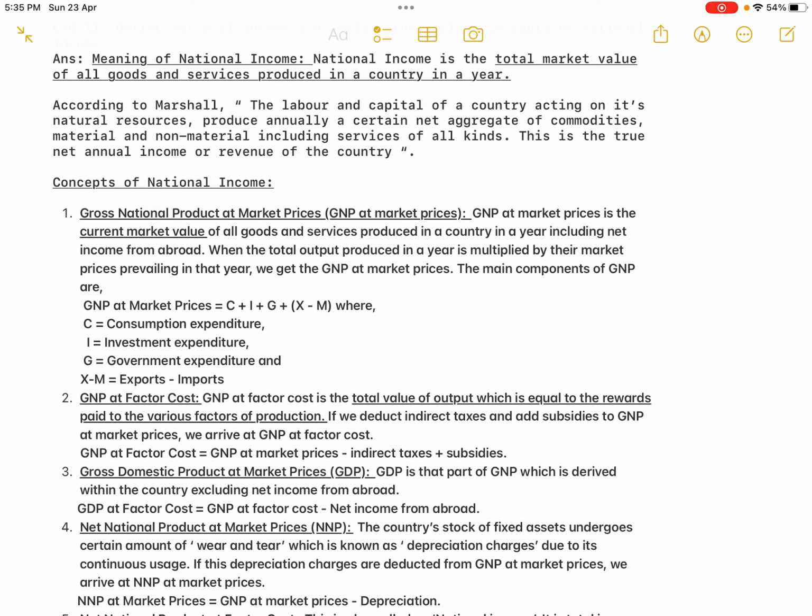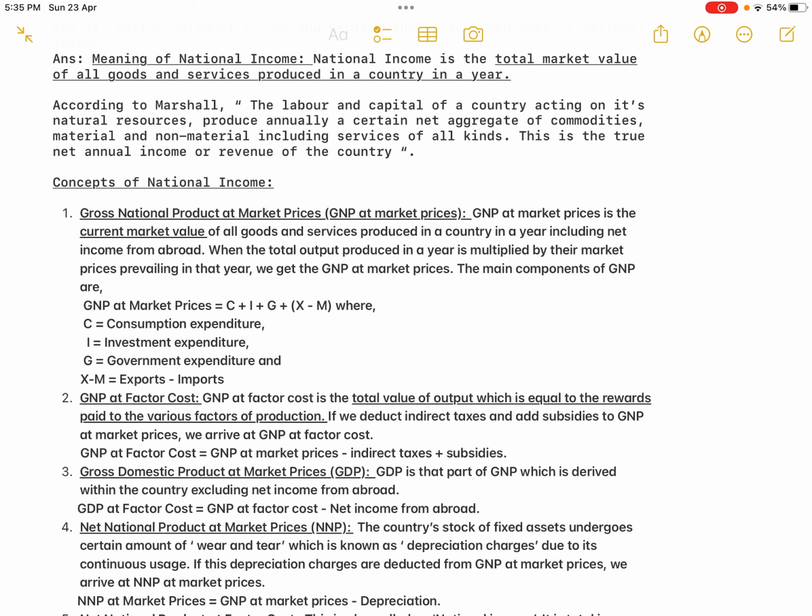And finally, X minus M, whatever the net income we are receiving or paying, that will also be arrived at by including exports minus imports. These are the main components of GNP. And for your information, the main components of GNP itself you might get for 5 marks, only the first concept.